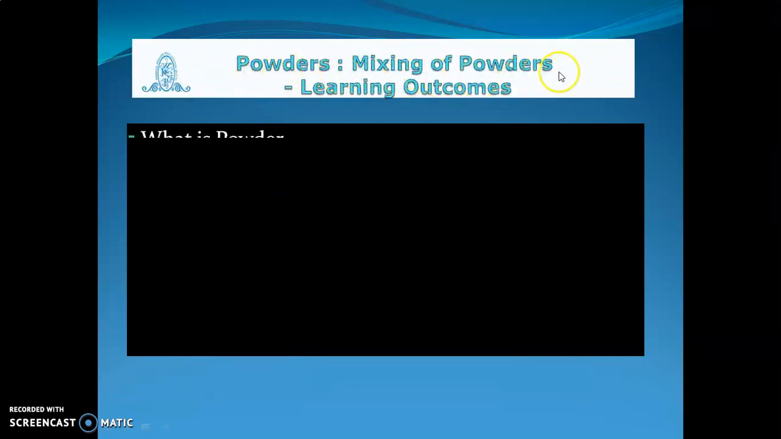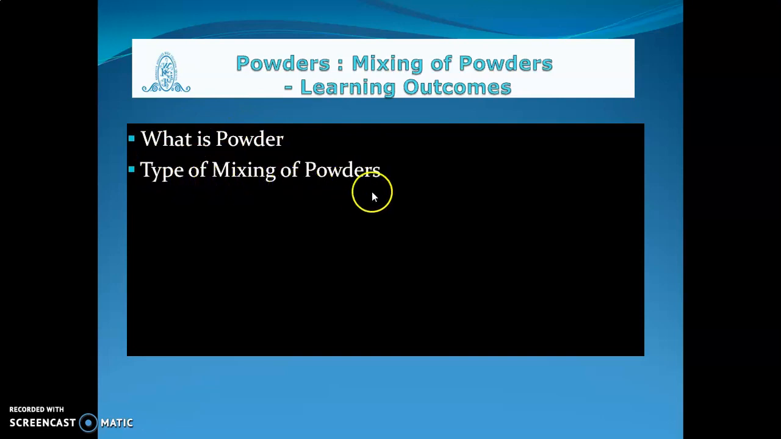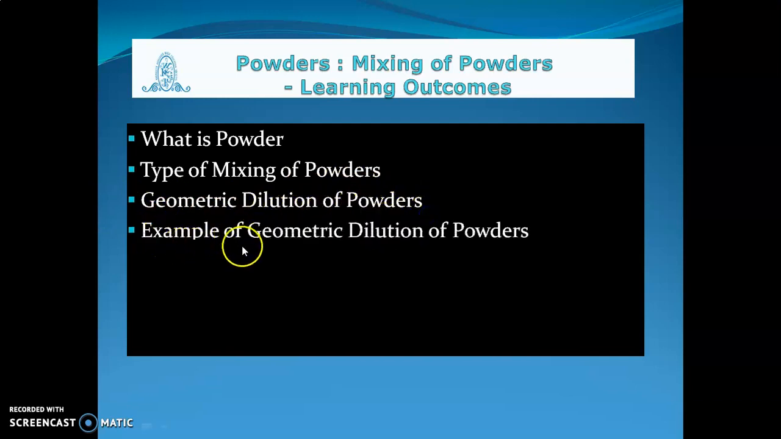Powders, the mixing of powders. The learning outcomes from this are: what is a powder, types of mixing of powders, geometric dilution of powders, and example of geometric dilution of powders.